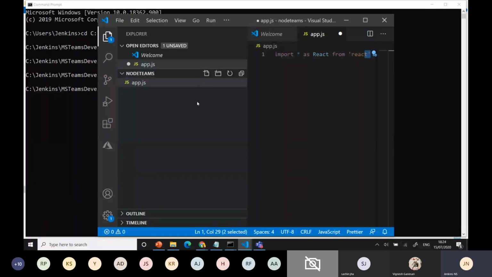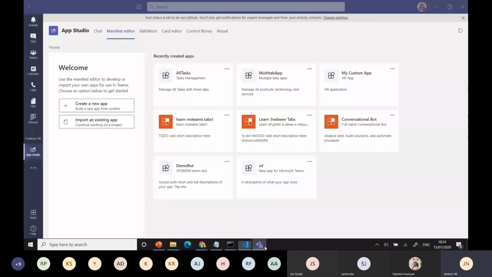You can refer to my blog also. We have that application, how to do it from scratch with Node, without using any Yo Teams or Visual Studio. I can be independent and do my own like that. The same scenario, when you go for Yo Teams, they will provide it. In this scenario they don't have a manifest file. Then I can go and create a new manifest file first.